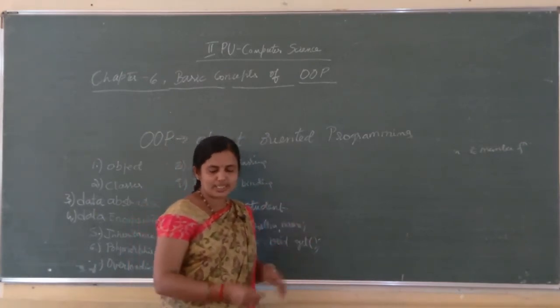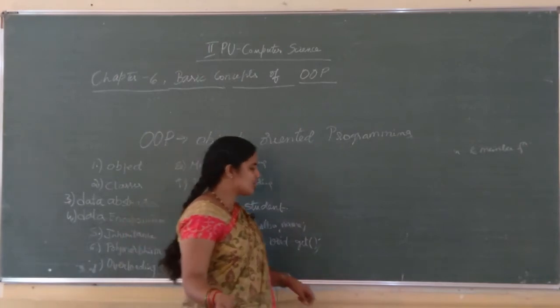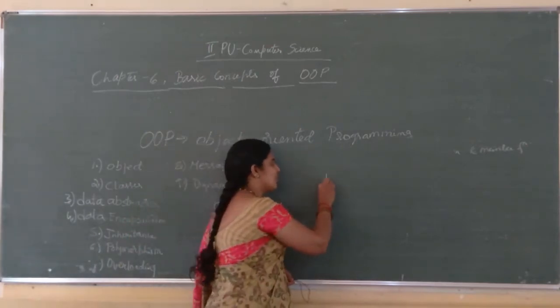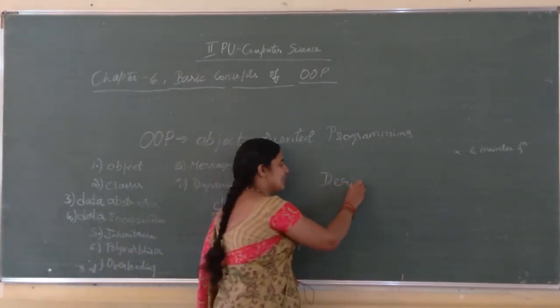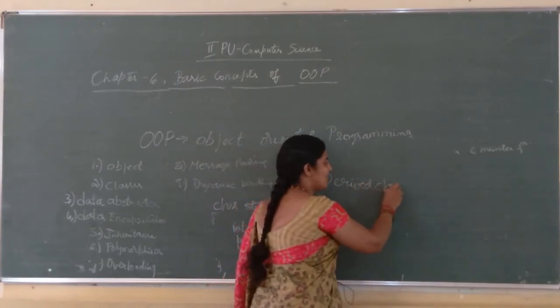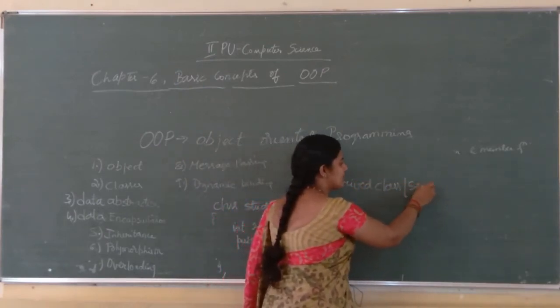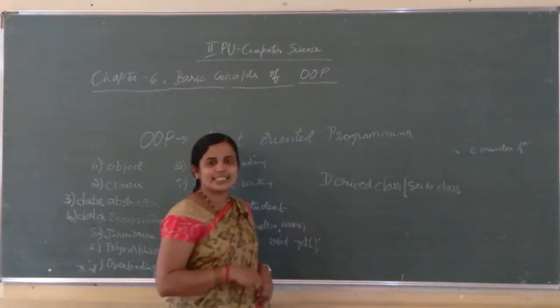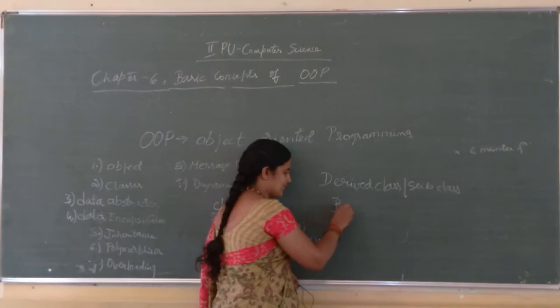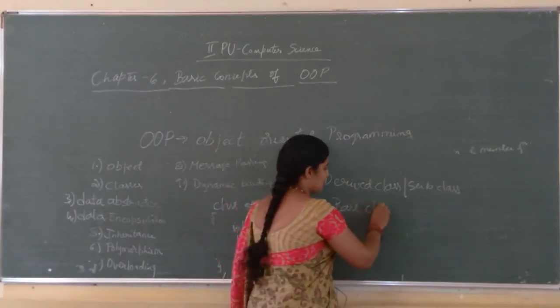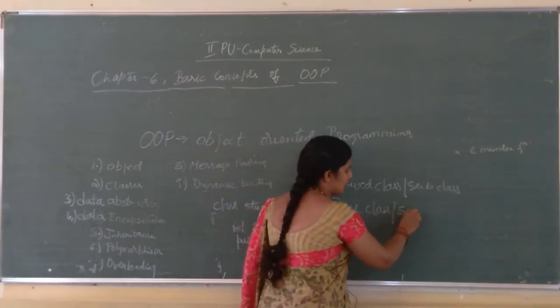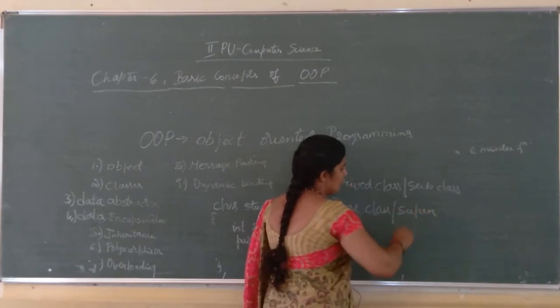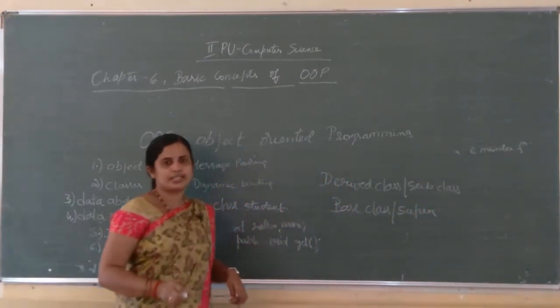What is the new class called? The new class is called a derived class. Or you can even call it a subclass. Derived class or subclass. What about the existing class? The existing class is known as a base class. You can even call it a superclass. Base class or superclass.